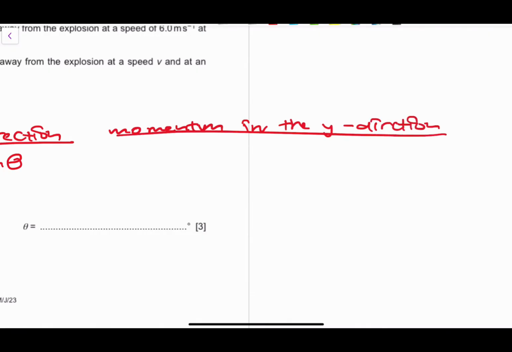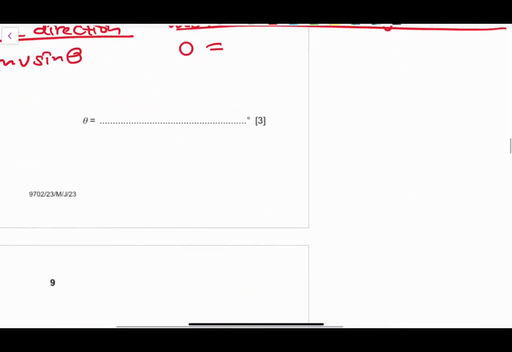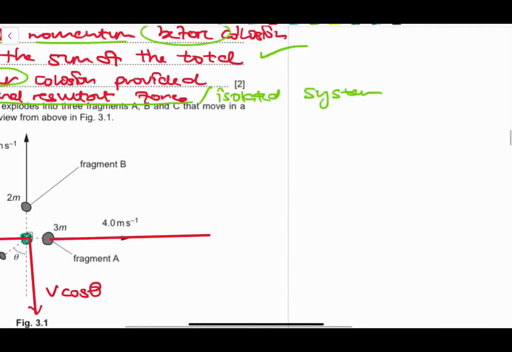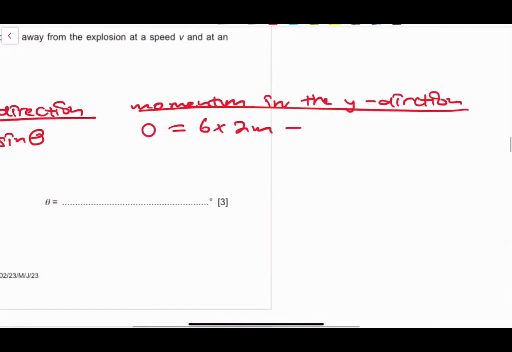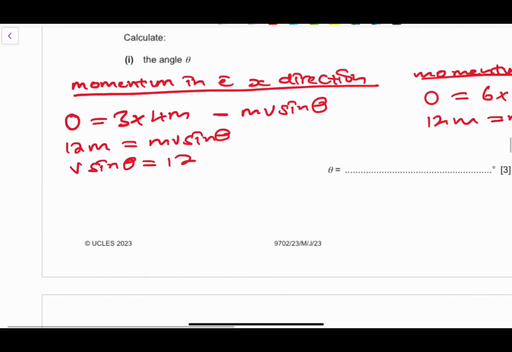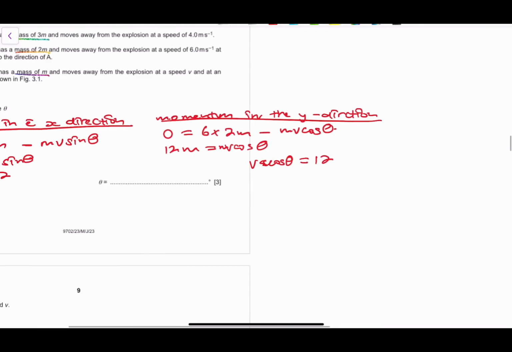So for the momentum in the Y, we're going to say initial is 0, right? So we have 6 and 2 there, so 6 multiplied by 2m, we subtract, right? So in here it's mv cos theta. We subtract mv cos theta, so 12m is equivalent to mv cos theta, so v cos of theta is equivalent to 12, right? So we now know v sine theta is equal to 12, and v cos theta is equivalent to 12, right?